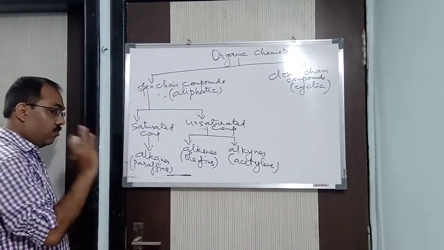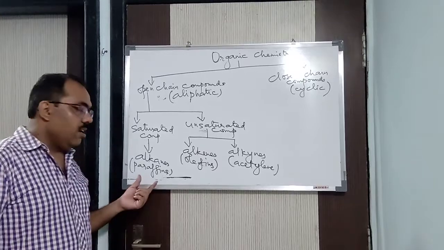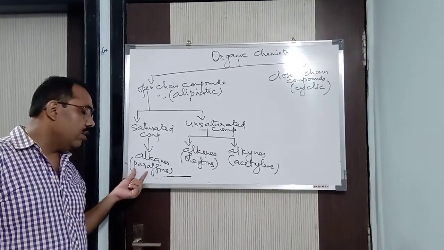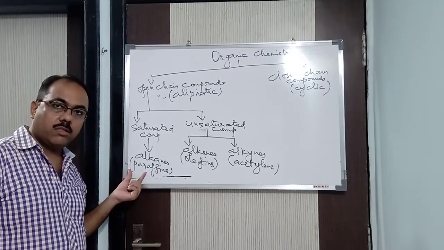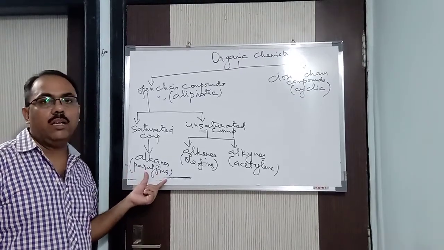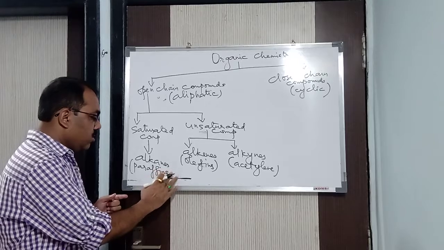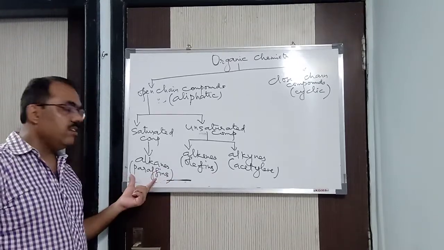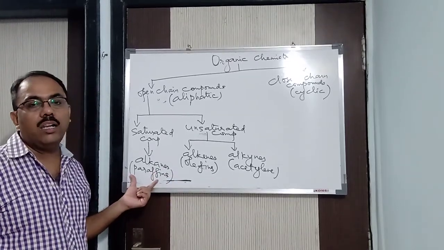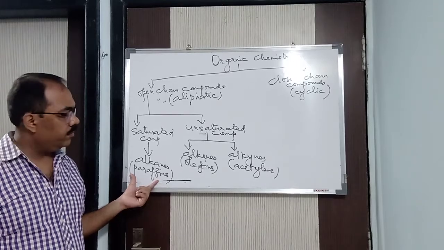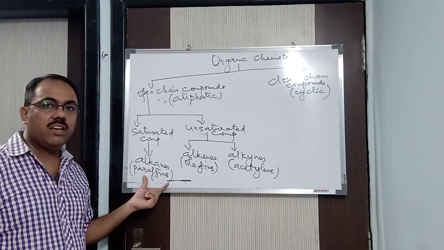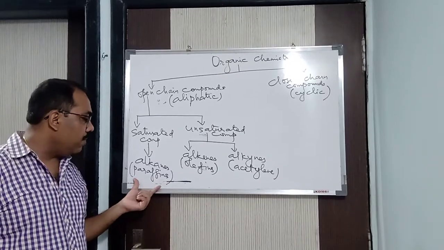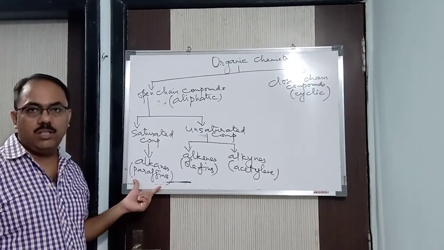Now listen very carefully, very interesting now. Paraffins is made up of two words, para and affins. Para means little or less. Affins means affinity or reactivity, we can say that. So hence it is known as paraffins. That means these compounds are less reactive in nature. Again I repeat, para and affins. Para means little or less and affins means affinity or reactivity. So these compounds are less reactive in nature.